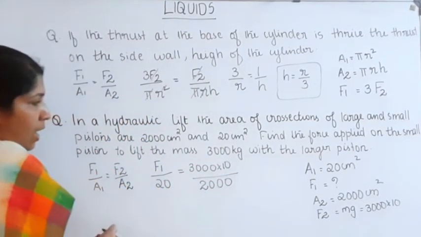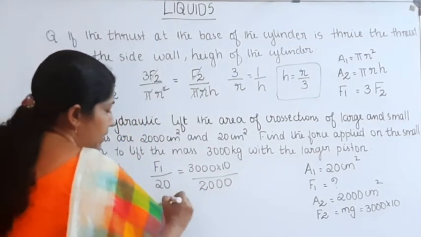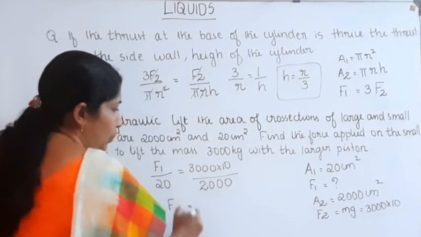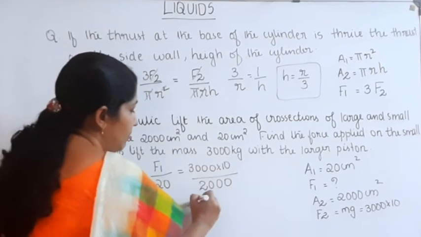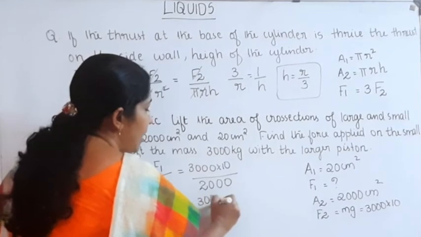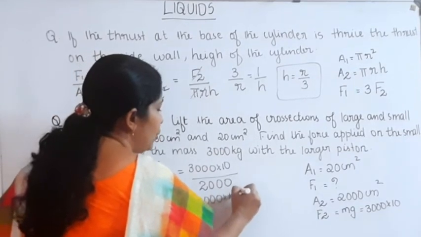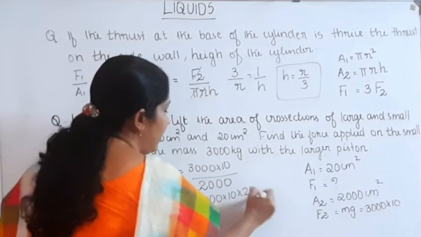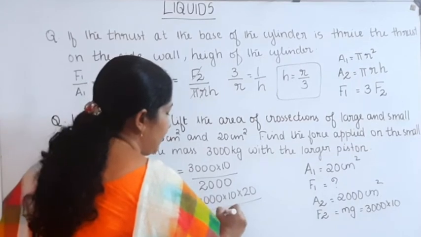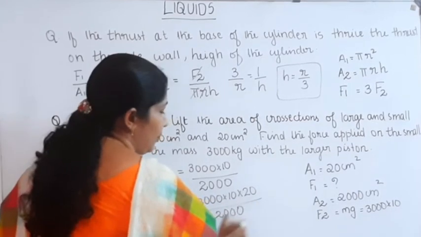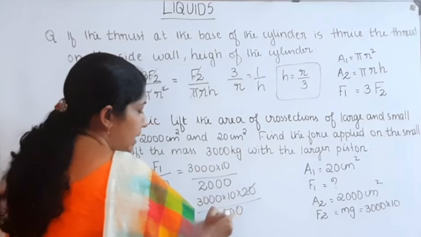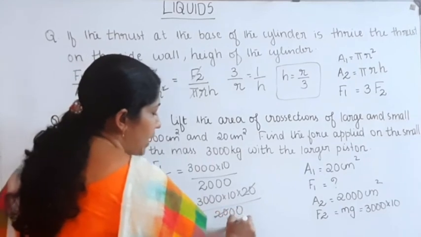On solving, F1 is equal to 3000 into 10 into 20 divided by 2000. 20 cancels with 2000, then it becomes 100.